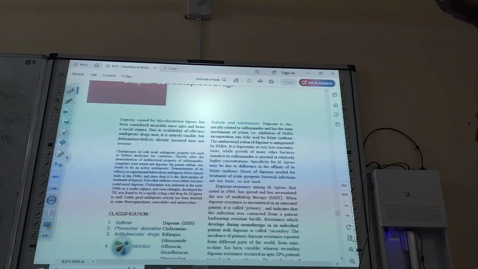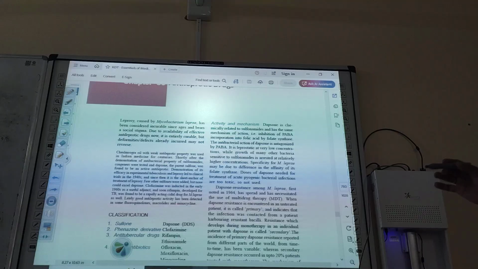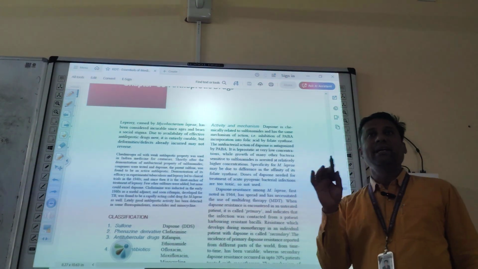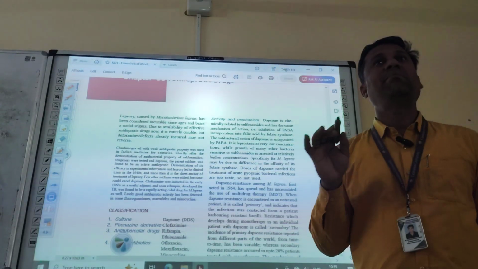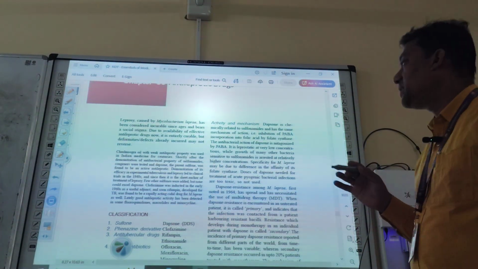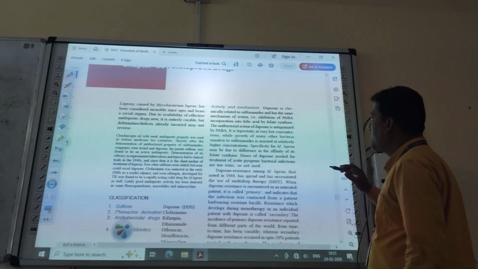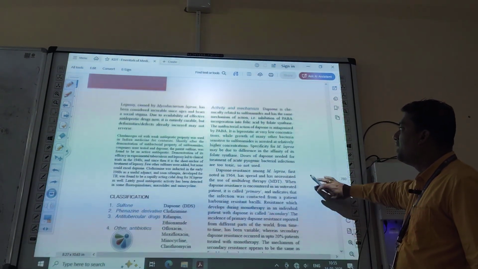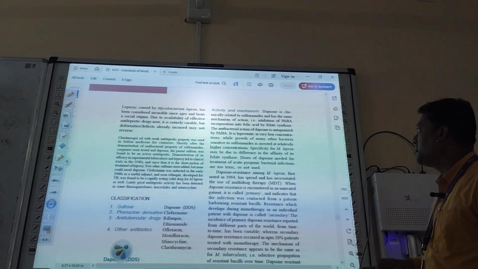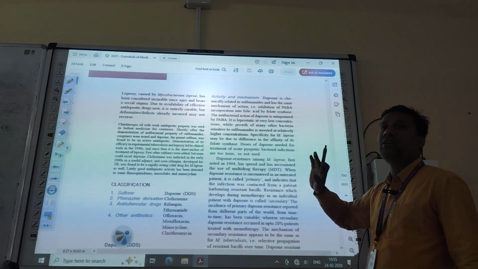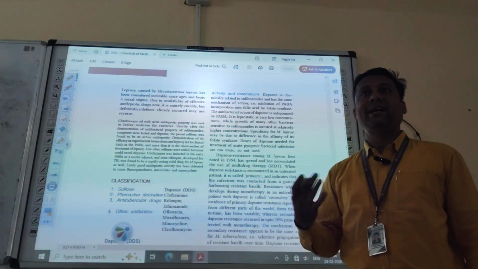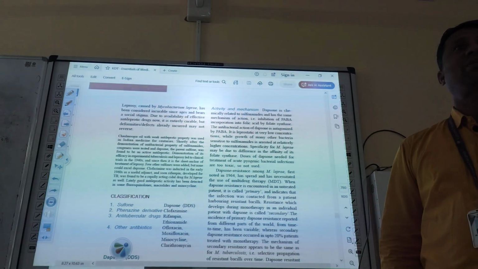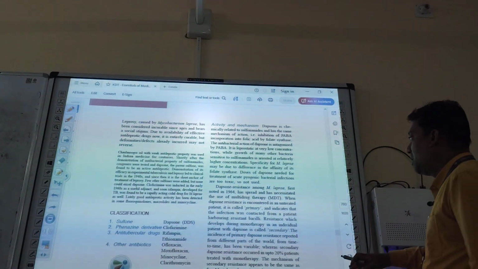Leprocidal means it will kill the Mycobacterium lepra, but leprostatic means it will only inhibit the growth of Mycobacterium lepra. That's why it is known as leprostatic at very low concentration, while growth of many other bacteria sensitive to sulfonamides is arrested at relatively higher concentrations. Okay, at higher concentration they may be bactericidal or leprocidal.